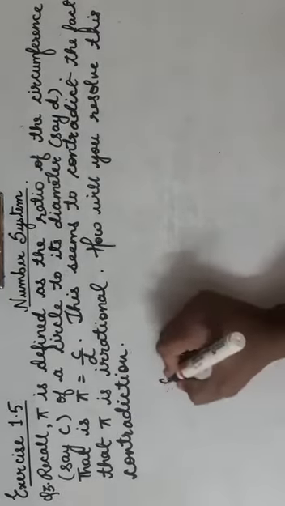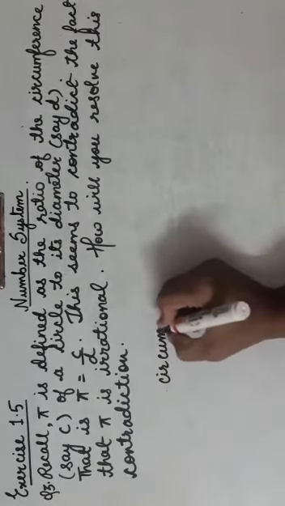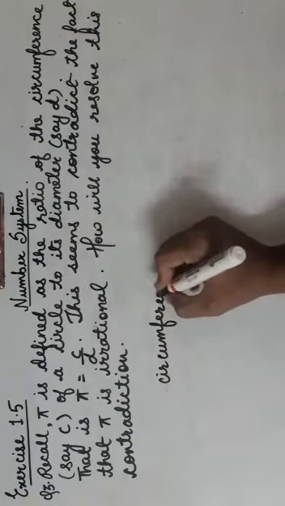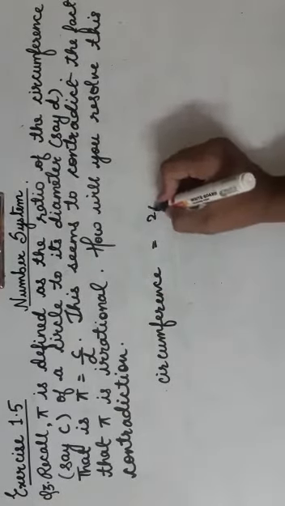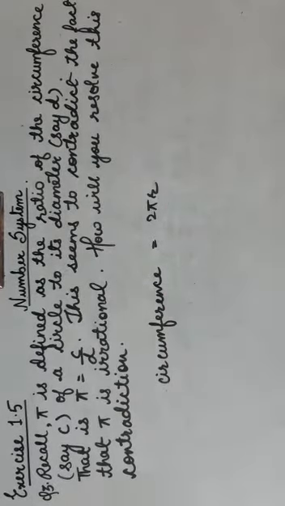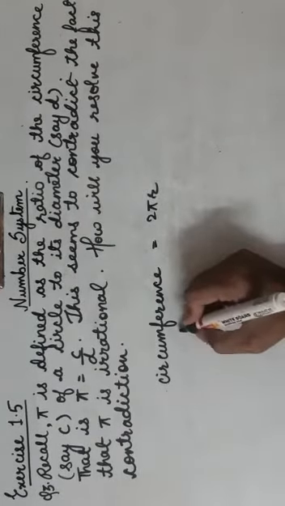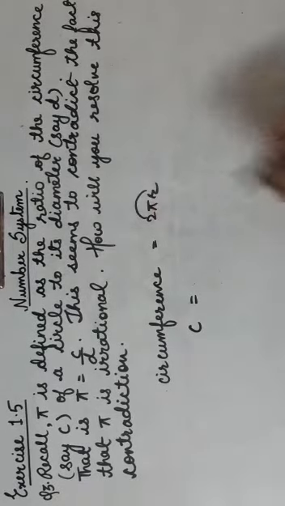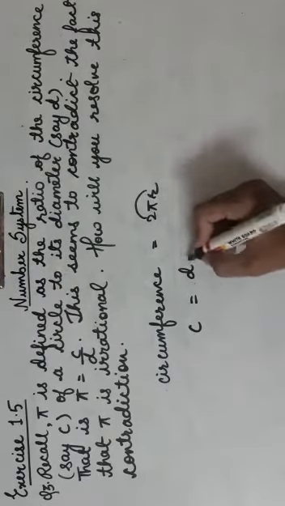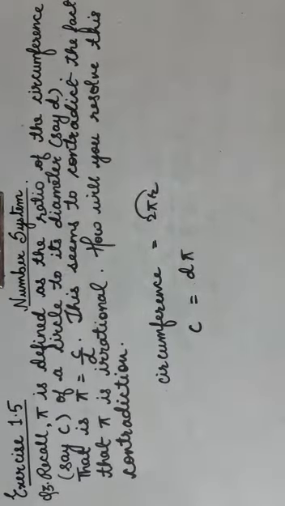Now we know the circumference of a circle is nothing but 2 pi r. The formula for circumference is 2 pi r. Let us denote this circumference as c, and twice the radius is nothing but the diameter, and pi remains as it is.